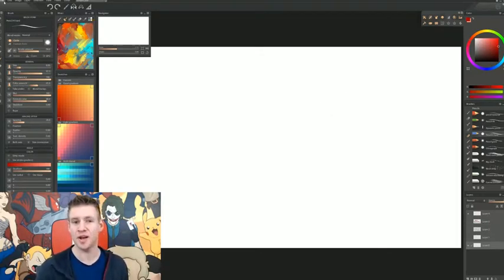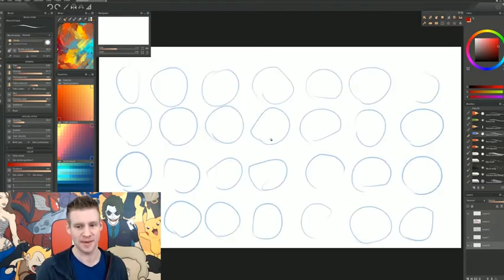Now the other thing I thought was kind of cool is that it works with PSDs. So if you have Photoshop files or someone gives you a Photoshop file, in theory you can open it with this, or you can save this as a Photoshop file for someone who uses Photoshop to use. And I thought that was really cool, but now we get to the problem, and that is performance. From a user experience perspective, this is a major one. If you can't consistently and accurately draw, and if the program can't predict and keep up with your pace, then you've got a problem. And that was the problem for me.